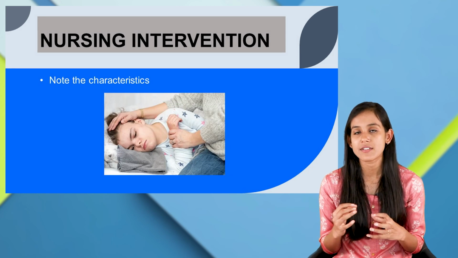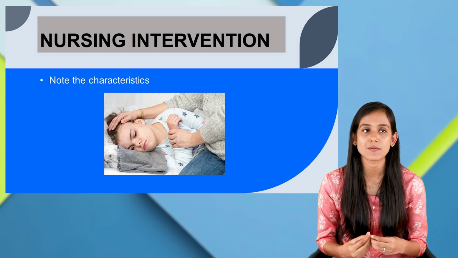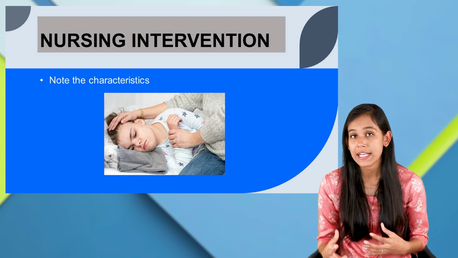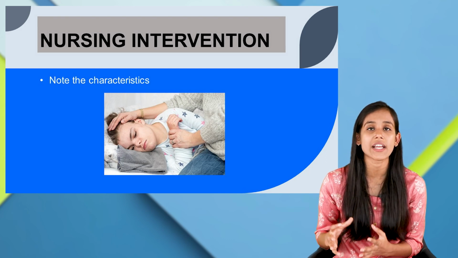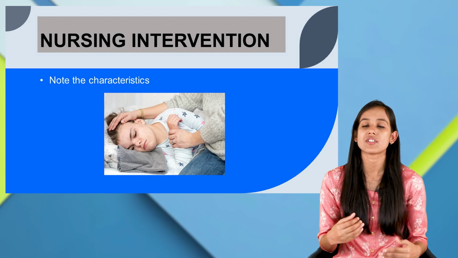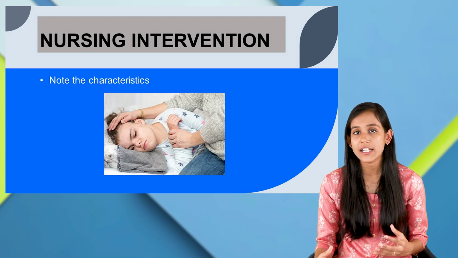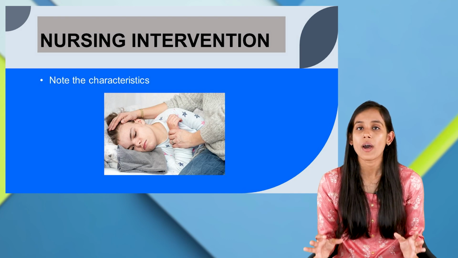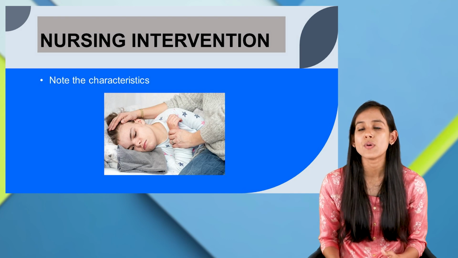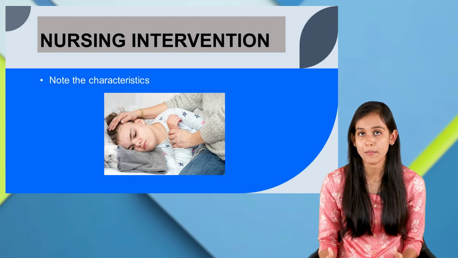And then during the seizure or before the seizure, whatever signs and symptoms the child is experiencing, and if the child is telling you, you have to note each and every characteristic. Even when the child is having the seizure episode, at that point of time you cannot restrain the child, you cannot touch the child. So what you have to do is note the characteristics. That is very important.